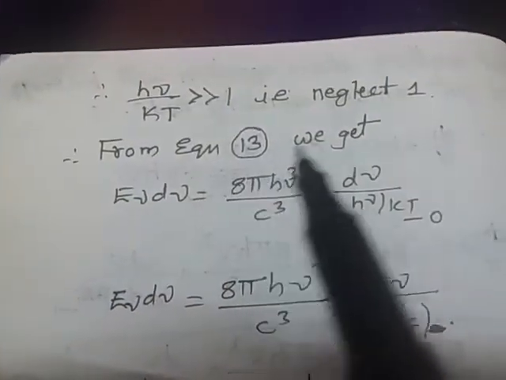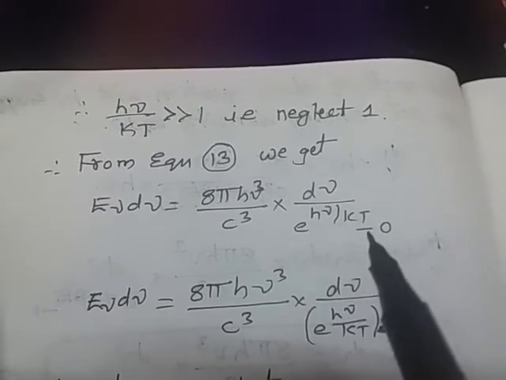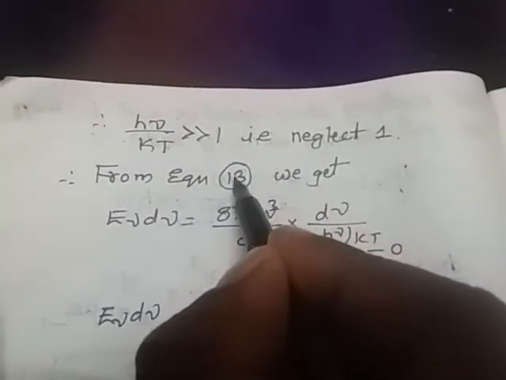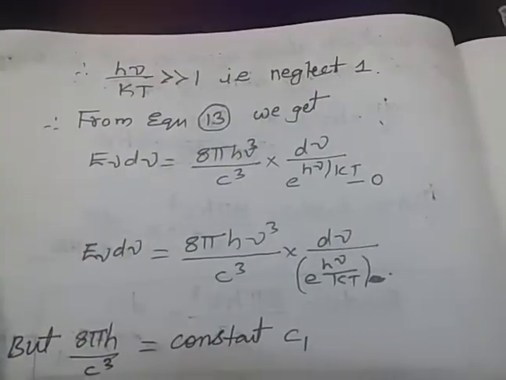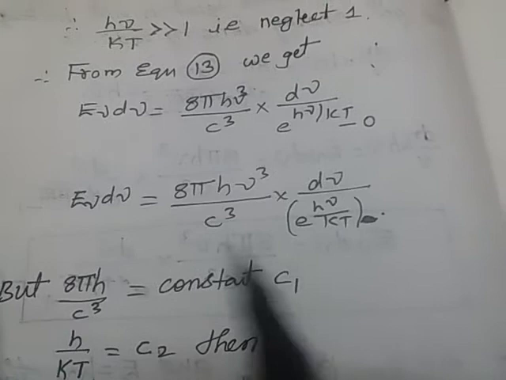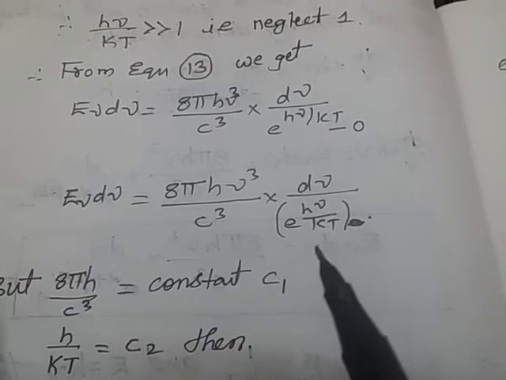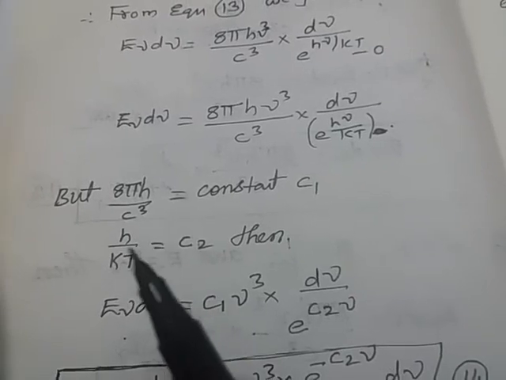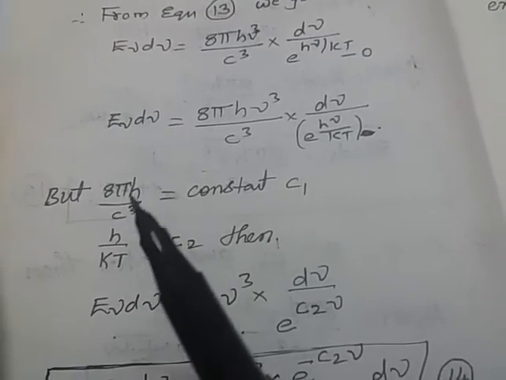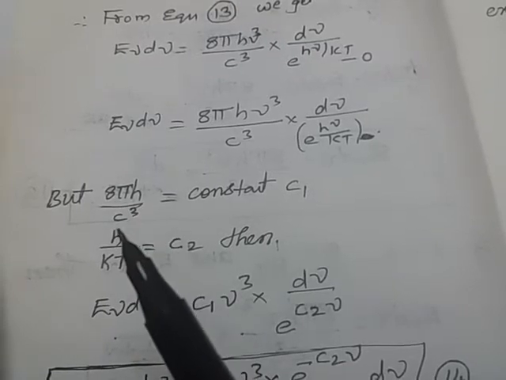From equation 14 we get E_nu d nu equal to 8 pi h nu cube by c cube into d nu by e to the power of h nu by kT minus 0. Therefore E_nu d nu equal to 8 pi h nu cube by c cube into d nu by e to the power of h nu by kT.